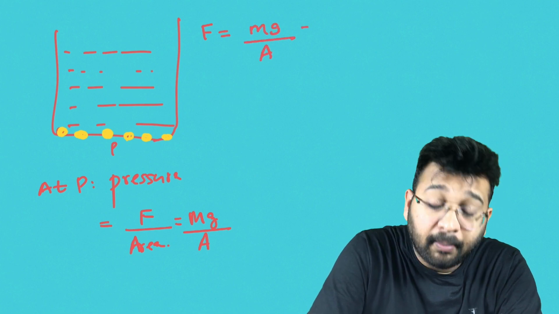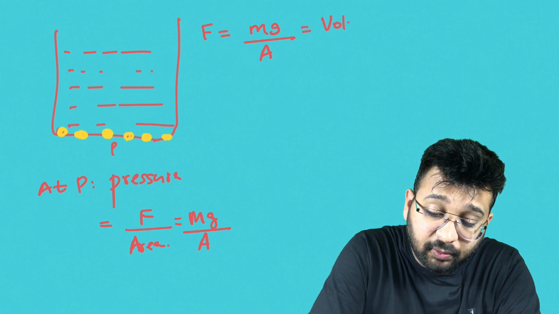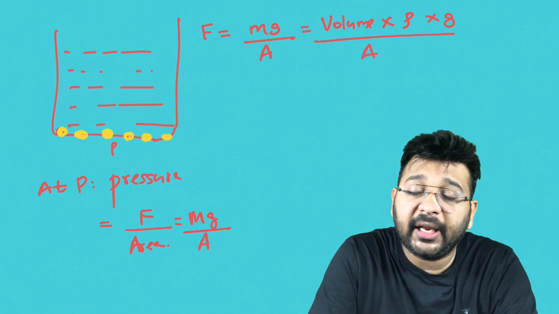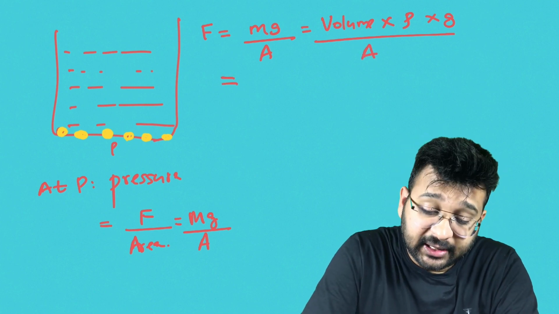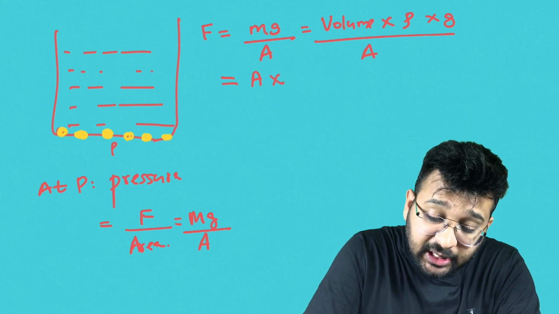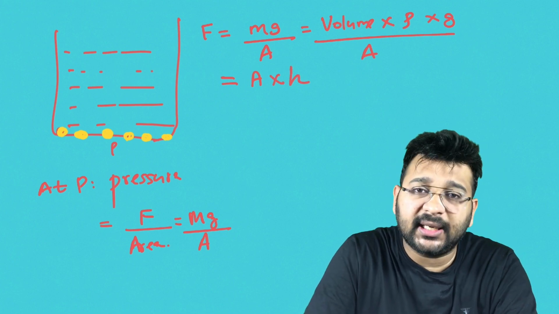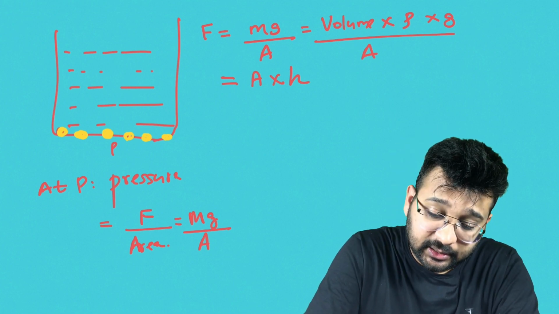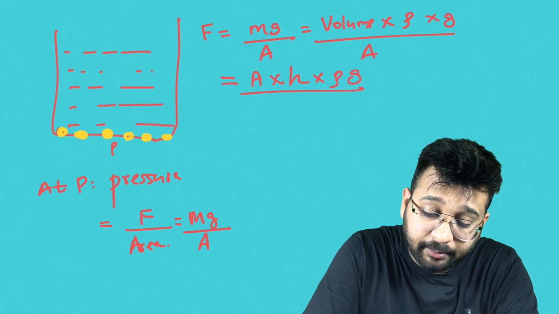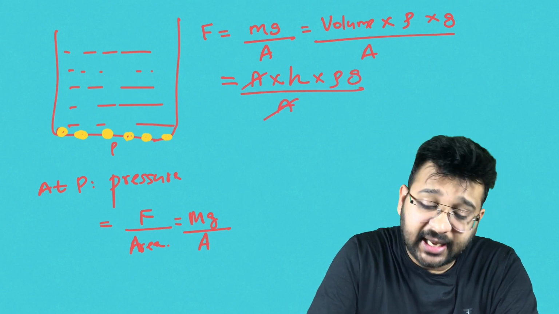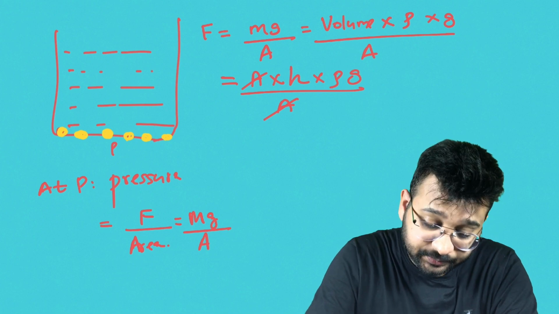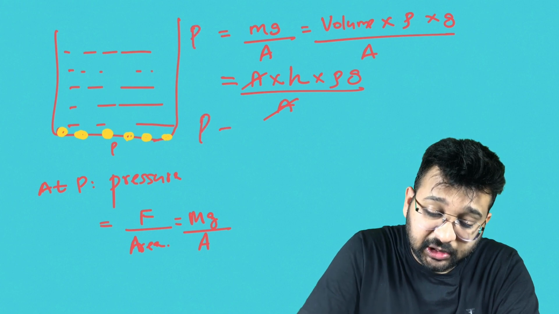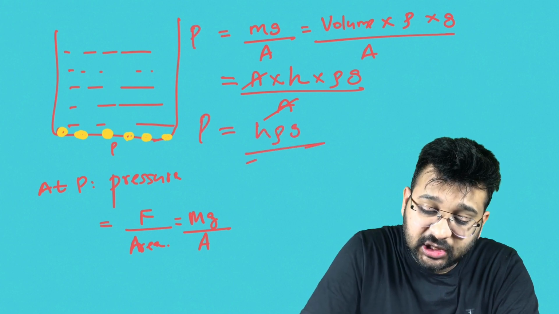Mg by A. Mass of the liquid column can be written as volume into density into g divided by area. Volume can be written as area of the container into height of the liquid filled inside the container. So AH rho g by area. So area gets cancelled. Now you will get, this is not force, this is pressure. So pressure, you will get a formula, it is h rho g.